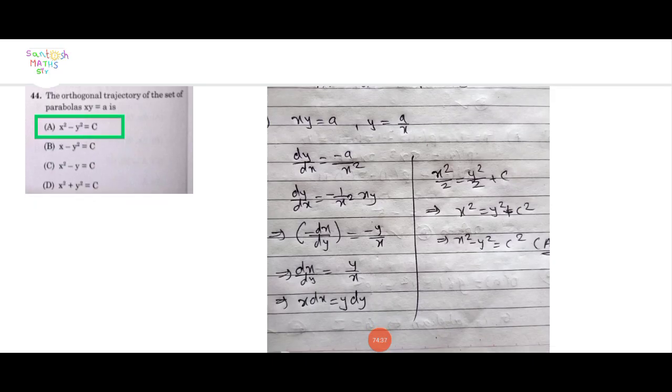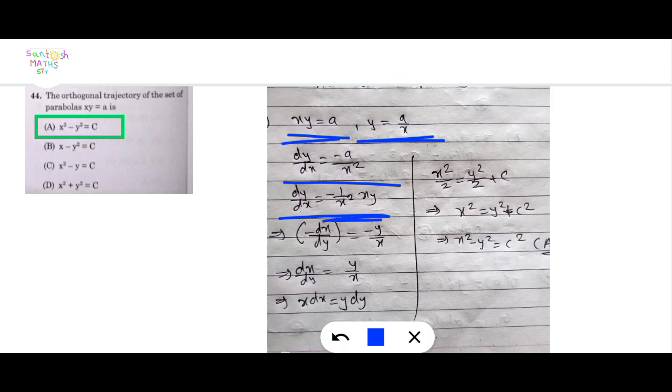Question number 44. The orthogonal trajectory of the set of parabolas xy equal to a. Find its orthogonal trajectory. Here xy equal to a is given, so y equal to a upon x, and differentiating, dy by dx equal to minus a upon x square, and dy by dx equal to minus 1 upon x square into a, where a is xy.